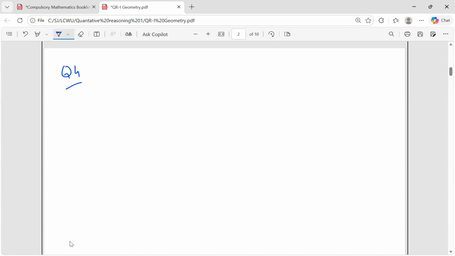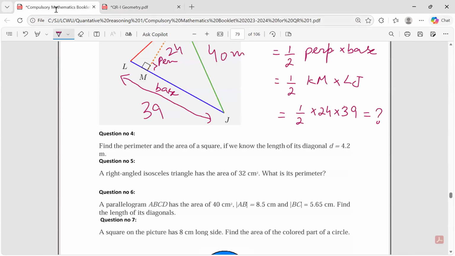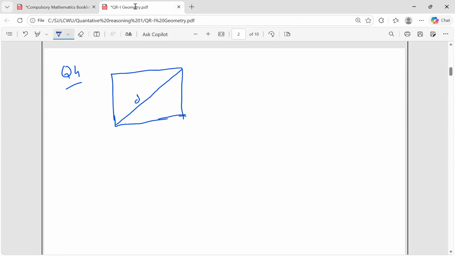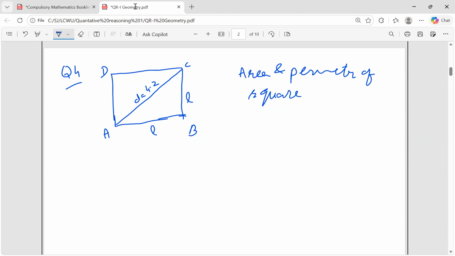Question 4. You are given a square. Length of its diagonal is 4.2 meter. Am I right? Yes, length of the diagonal is 4.2 meter. This is diagonal 4.2 meter. Let the square be ABCD. If you take the side length as L, then you need to find area and perimeter of square ABCD. Okay, you need to find this.